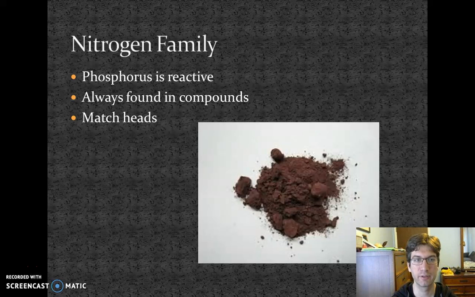Phosphorus is very reactive. You can find that in match heads. So the heads of your matches, or wooden matches, or even paper matches, have phosphorus in there, and therefore just using the friction of it can combine it with the different elements in the air and produce a flame.